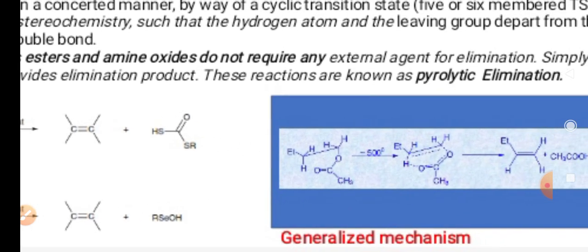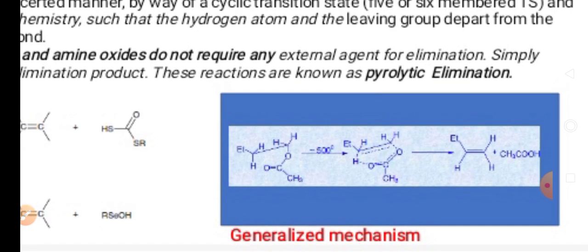The simple reaction is also given here, in the generalized mechanism. Et-CH2, meaning C2H5 CH2 CH2-O-C double bond O-CH3, in the presence of a large amount of heat, that means 500 degrees Celsius, is required for this elimination reaction.